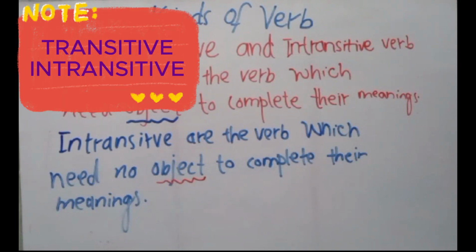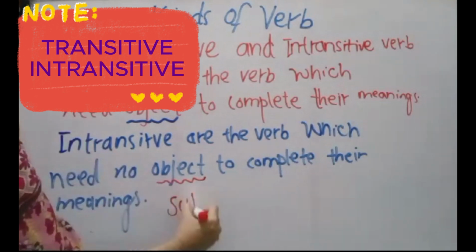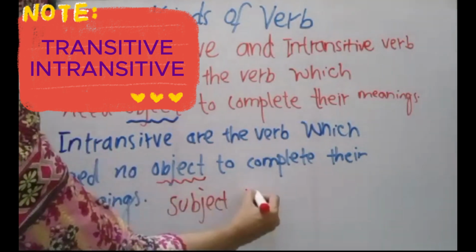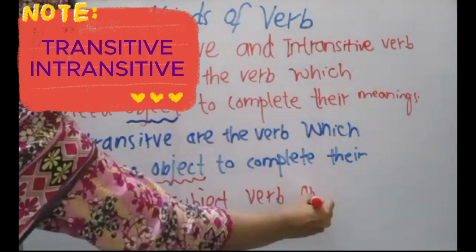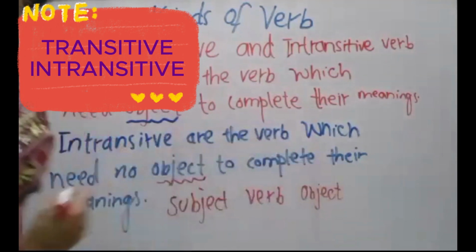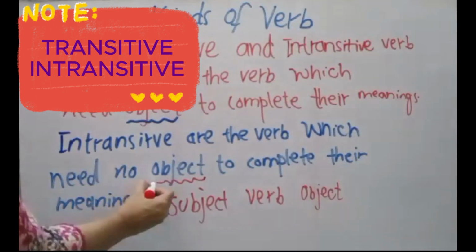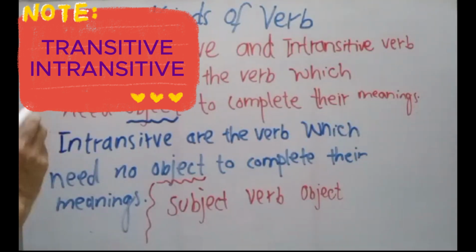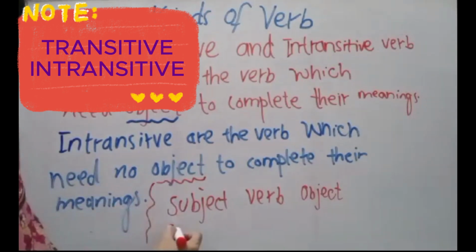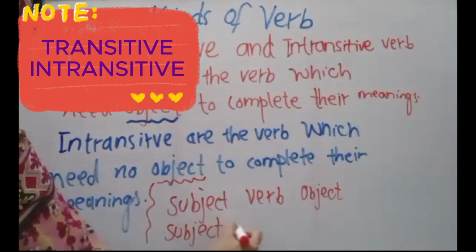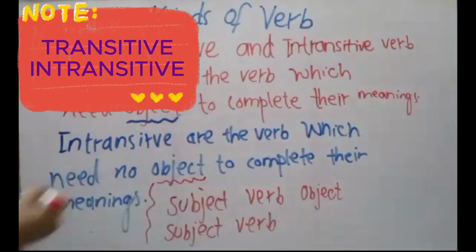Every sentence has subject, verb, object. Transitive are the verbs which need an object to complete their meaning. So in a transitive verb there must be subject, verb, object, and in an intransitive verb there will be subject and verb. So no need for an object.